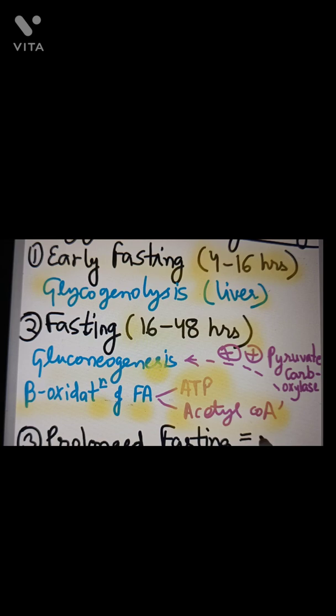And the acetyl coenzyme A in turn stimulates an enzyme called pyruvate carboxylase, which is an enzyme for gluconeogenesis. Hence, it is indirectly stimulating gluconeogenesis as well.